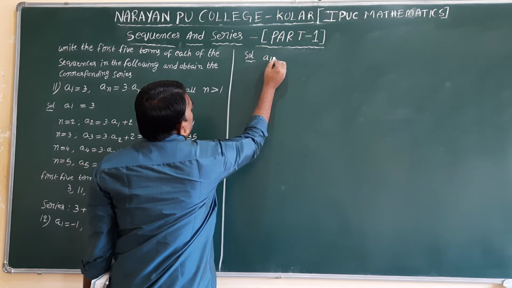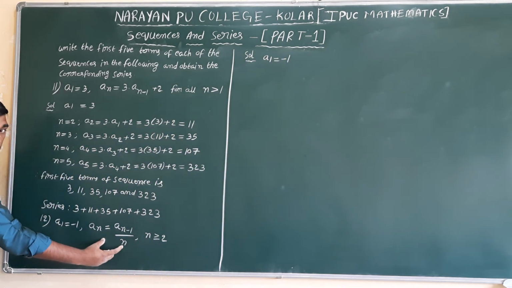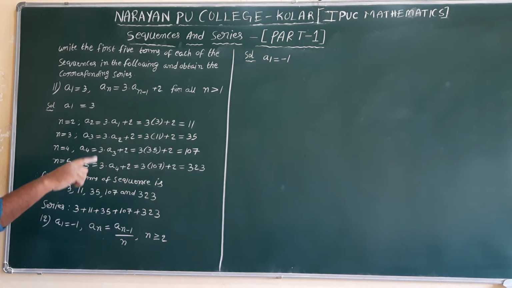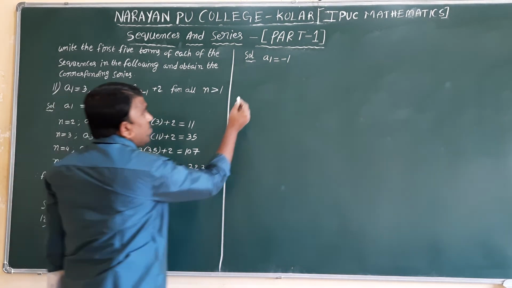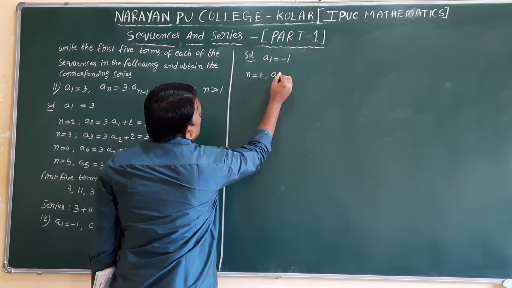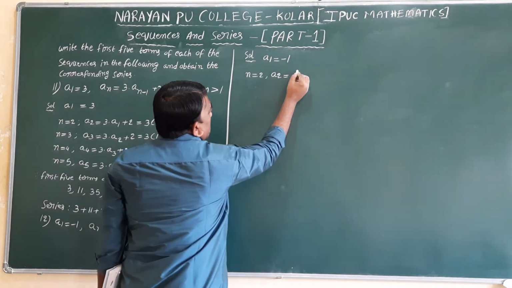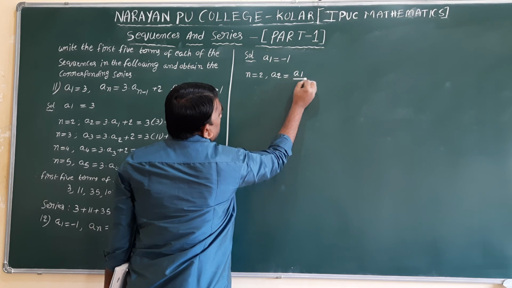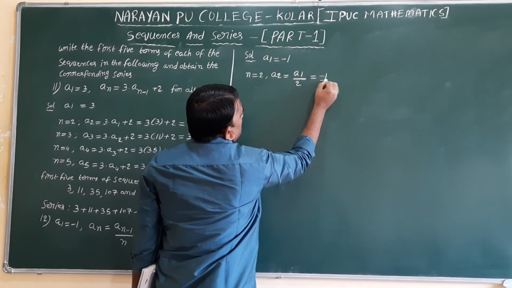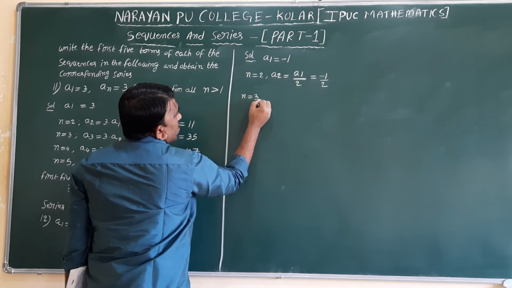a1 equal to minus 1. This is applicable for n greater than or equal to 2, 3, 4 and so on. We need up to 5 terms only. n value 2. a2 equal to, wherever n is there, substitute 2. a, 2 minus 1 is 1, a1 divided by 2. a1 value we got is minus 1. Minus 1 by 2. Next n equal to 3.